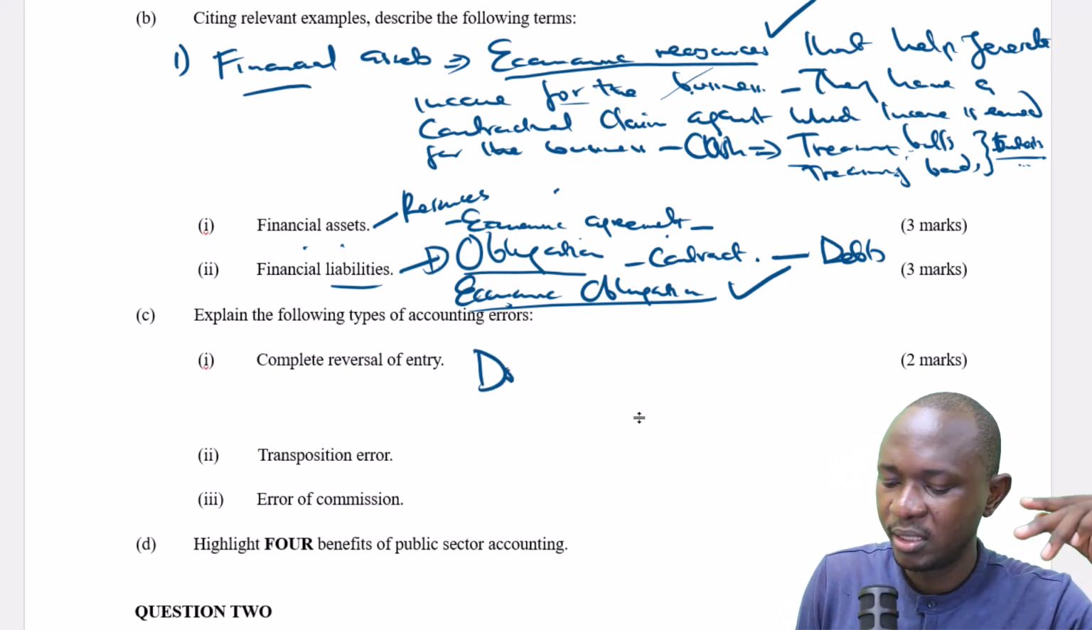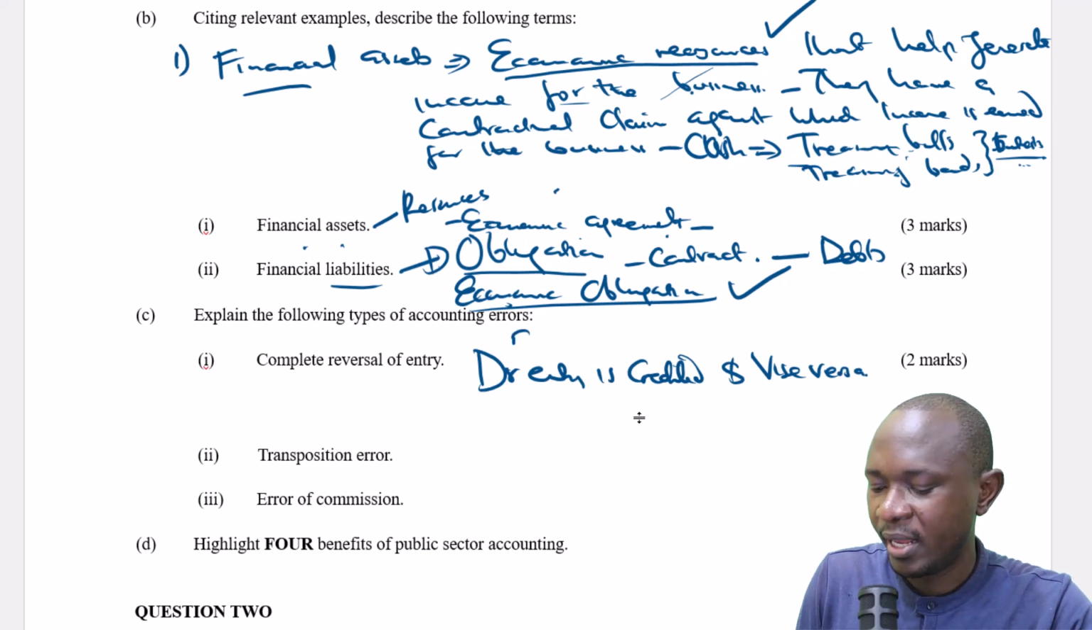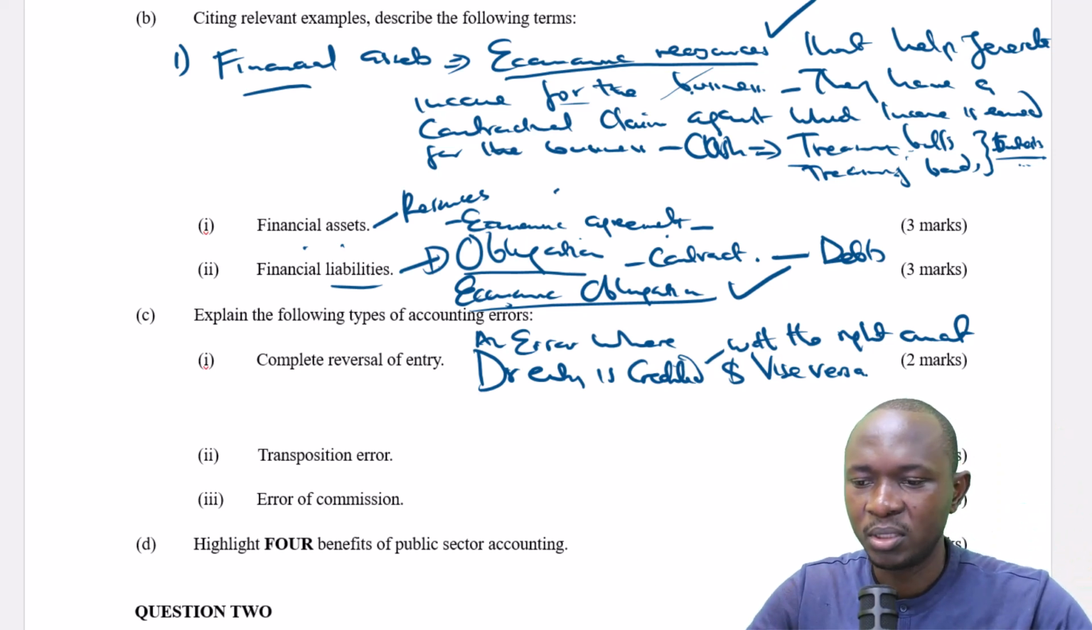It's an error where the debit entry is credited and vice versa, with the right amount. I think we can add that: with the right amount, and vice versa. You'll have explained what this error is all about.